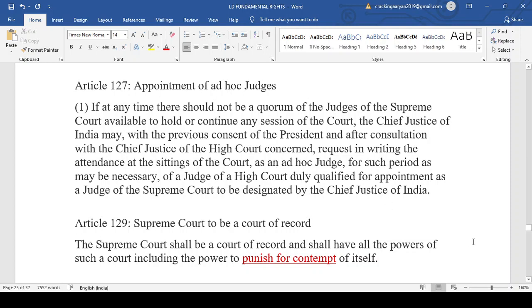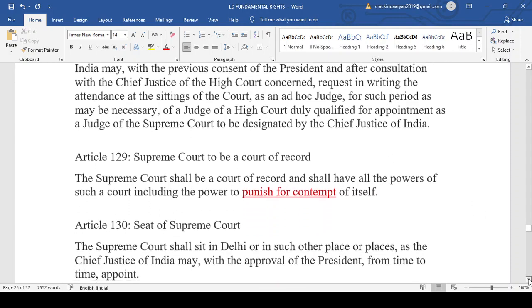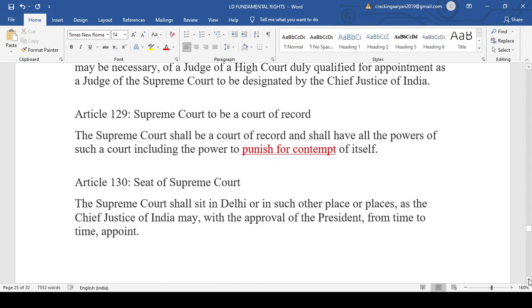Then we come to a very important article of the Indian Constitution, that is Article 129. You must remember the Prashant Bhushan case in which our former Chief Justice Sarad Arvind Bobde was sitting on a very costly bike.